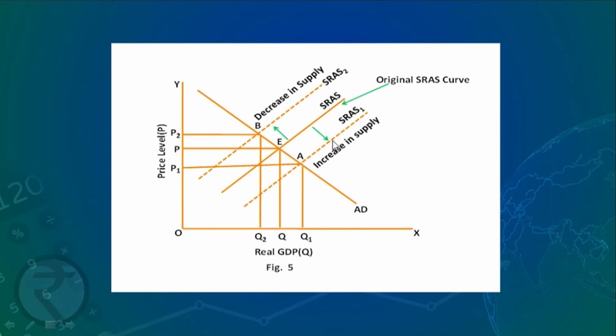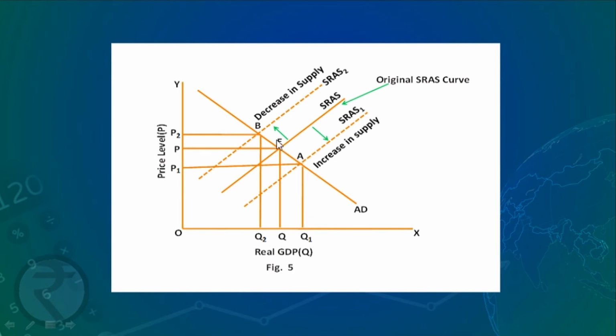Now with the increase in supply, you see the new equilibrium price is OP1 because the equilibrium is now at A and quantity supplied, or real GDP, is OQ1. So when there is an increase in supply, price falls and real GDP increases.